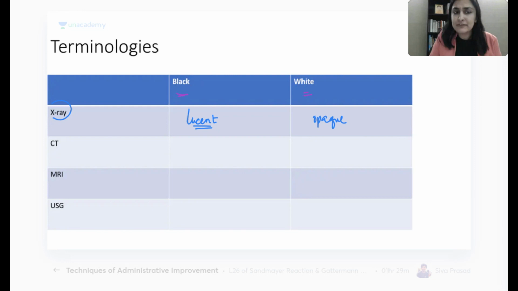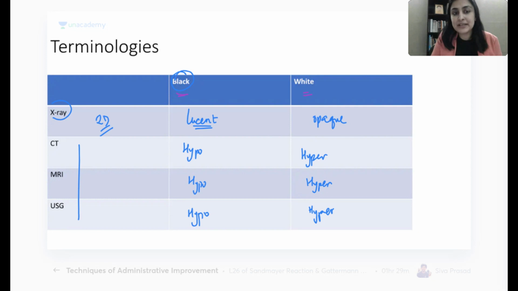Okay. Now everything is very easy. So X-ray was 2D, I gave it a different name. CT, MR, ultrasound all will be hyper, but the suffix will change. What do I mean? When I say something is black, I will write hypo everywhere. If something is white, I will write it as hyper. But the kind of suffix I use will change depending on the investigation.